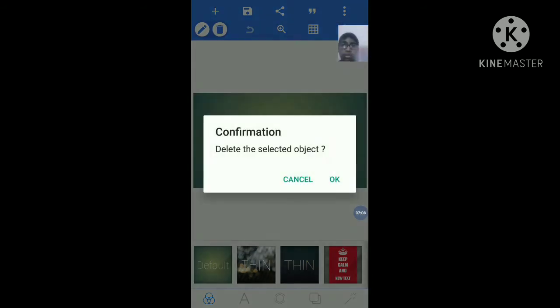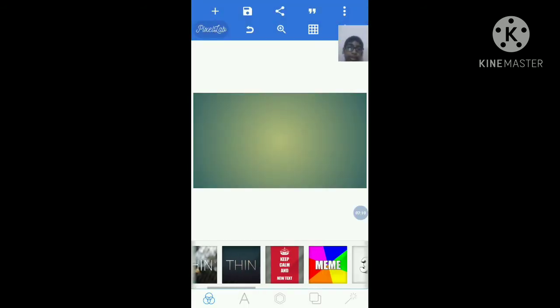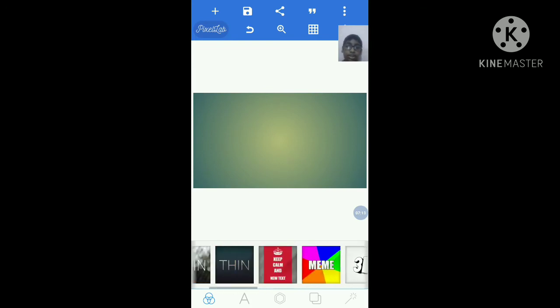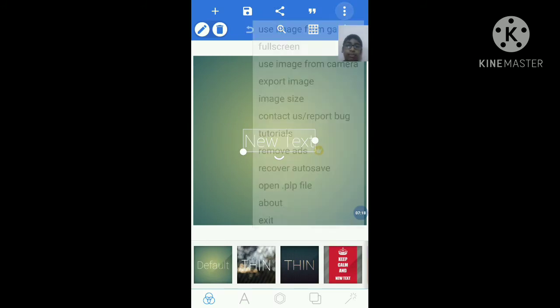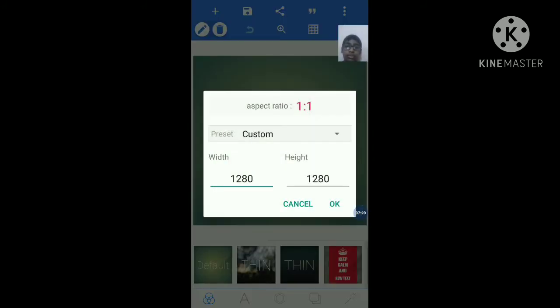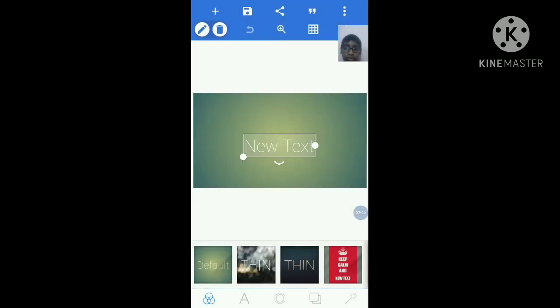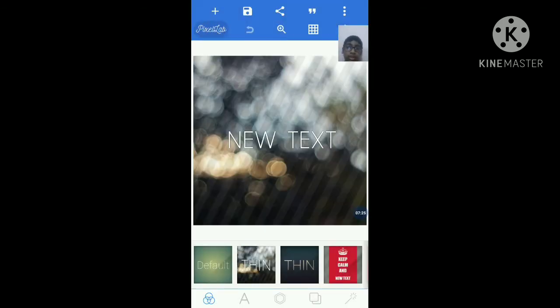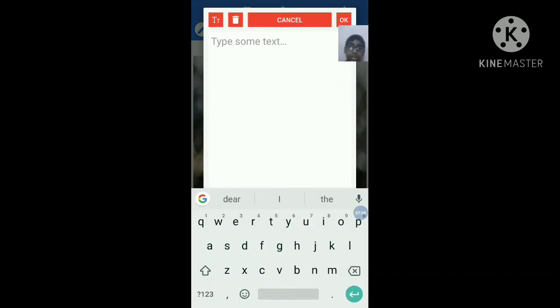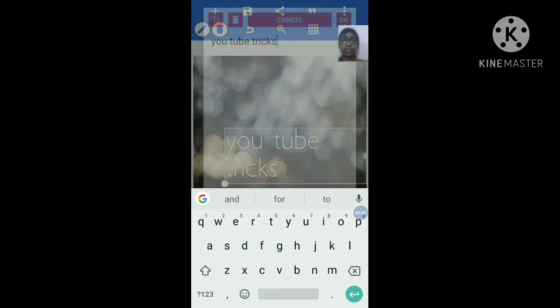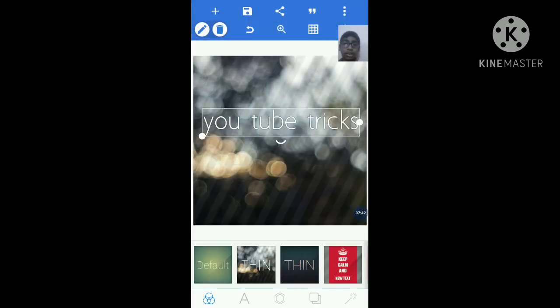Now here, text, we don't want text. You need to choose a background first. Suppose I choose the normal one, okay, this one I choose. Like this it will come. If you want, you can add text. Suppose I just type YouTube text and say okay. It will come like this, YouTube text.